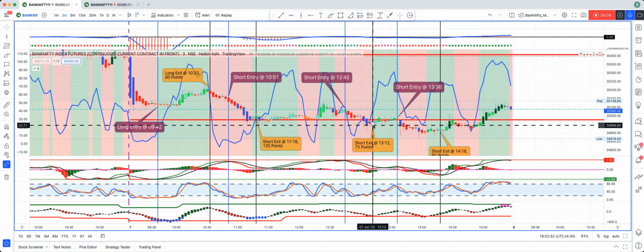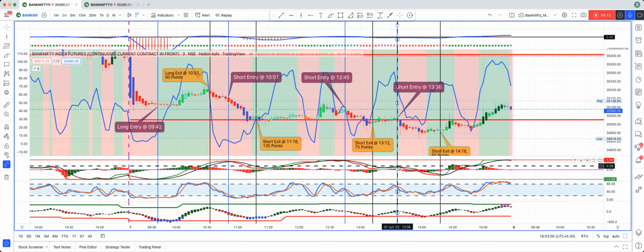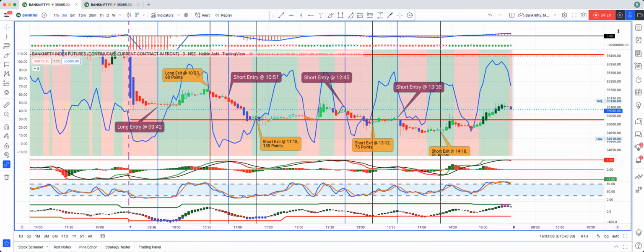The last trade of the day for me was 1336. Again, it was a short trade. Same thing, where the NMACD line was crossing the trigger, and stochastic was returning from here. And if you look into this, this was also trying to come down at this point. So I took that trade.